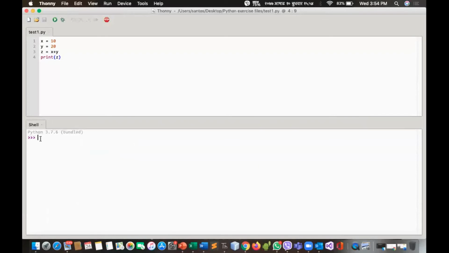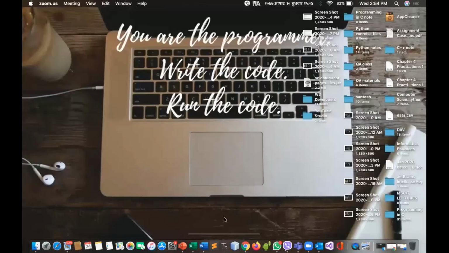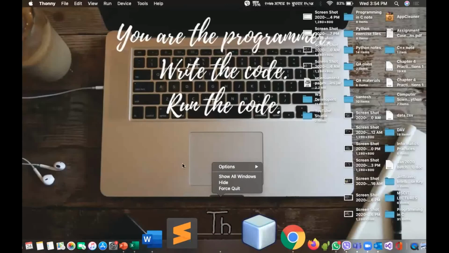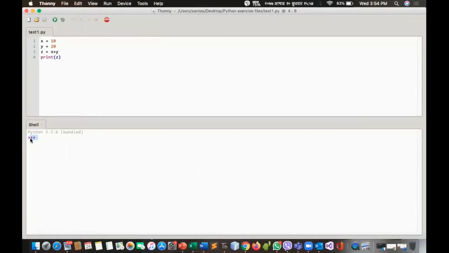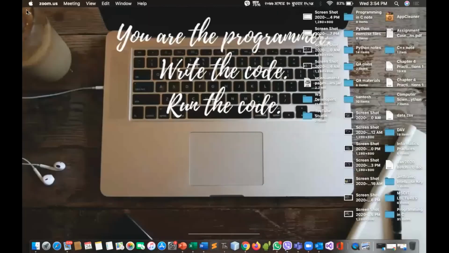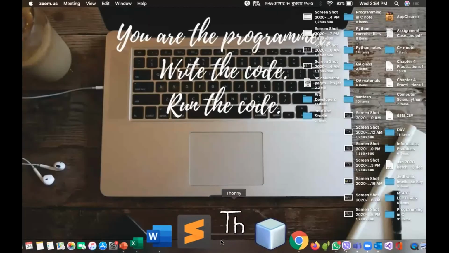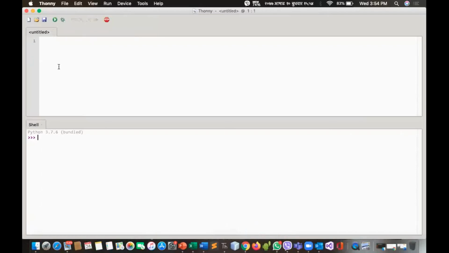But in case of interactive mode, you lose your code. See, suppose I write again 10 plus 20, then for now I got 30 as output. This was my code and this was the output. Suppose I close this, see, let me show you again. See, now that code is lost. Suppose I close this also and finally close all, and let's check. See, there are no codes.